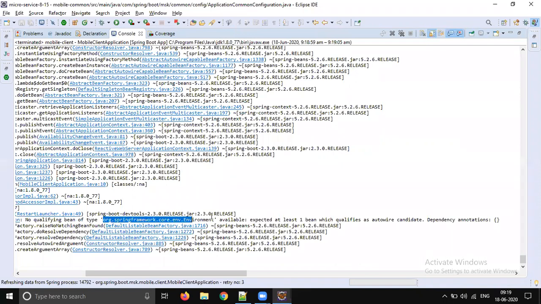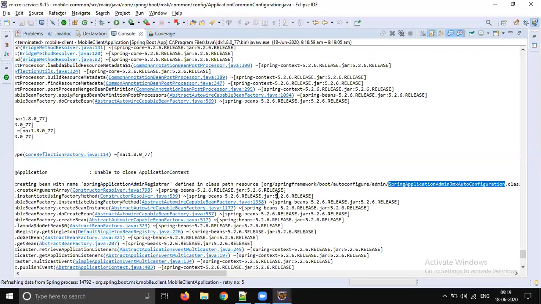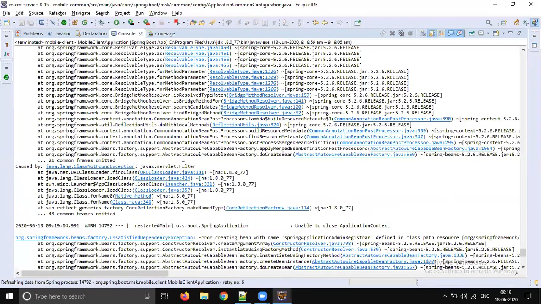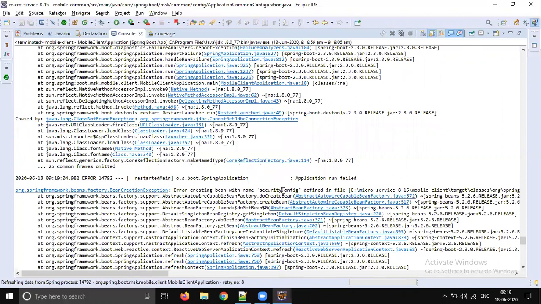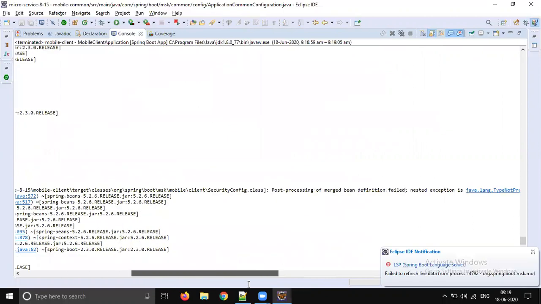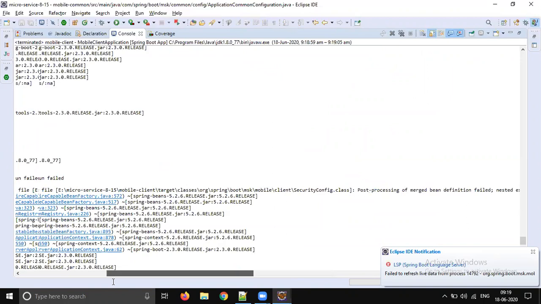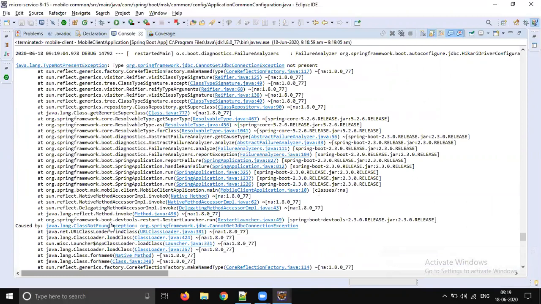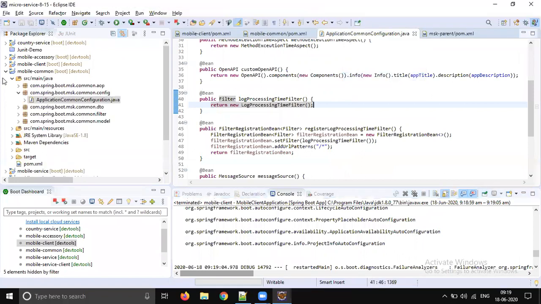Spring Boot environment. Spring application of JUnit. Class not found, server. Security config, mobile client target. Security config class. Okay, type not present exception. Class not found. Let me check. Class not found one more time.